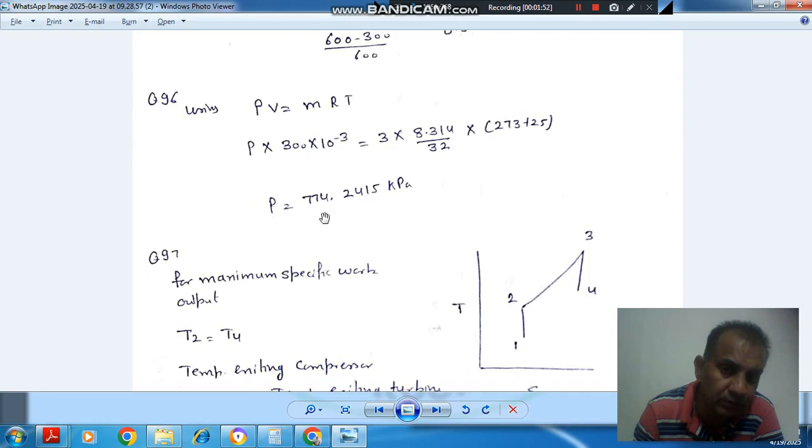Okay, so pressure will come out in kilopascal because R is in kilojoule per kilogram per degree Kelvin. So that's why the pressure will come out in kilopascal, that is 774.2415. If we multiply it by 1000, then the pressure will come out in pascal, so we are directly using that quantity in kilojoule per kilogram per degree Kelvin, so that we get pressure in kPa. Okay, so the answer is 774.2415 kilopascal.